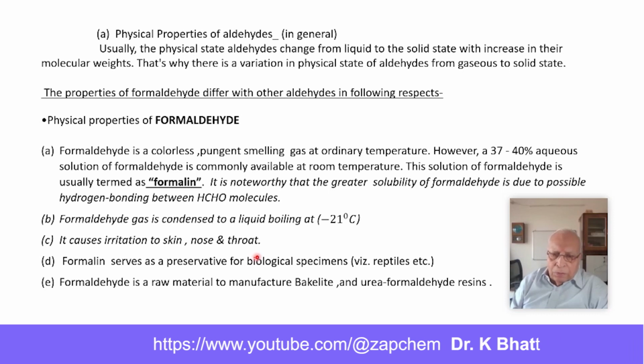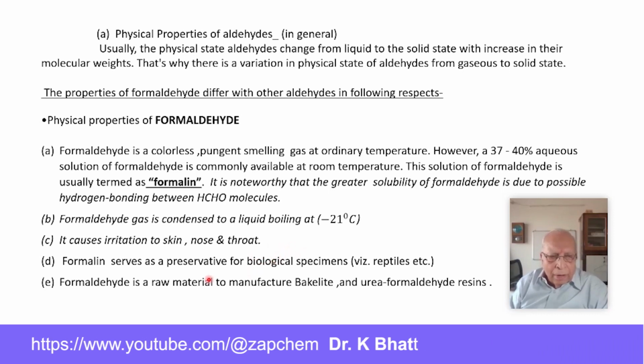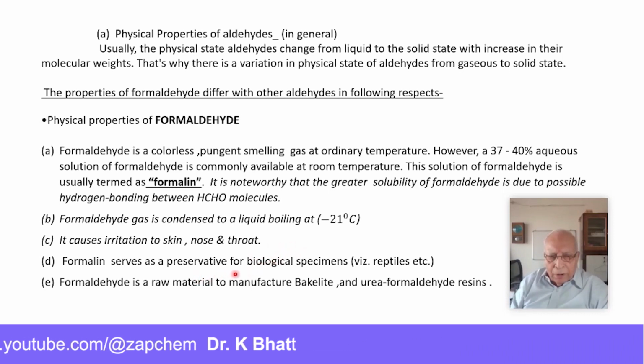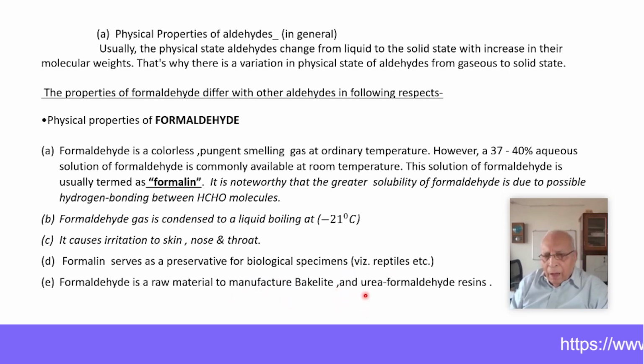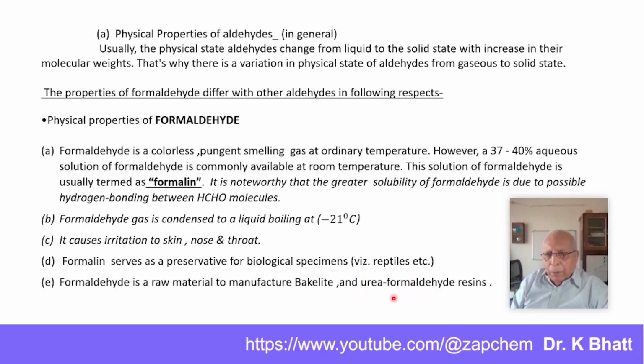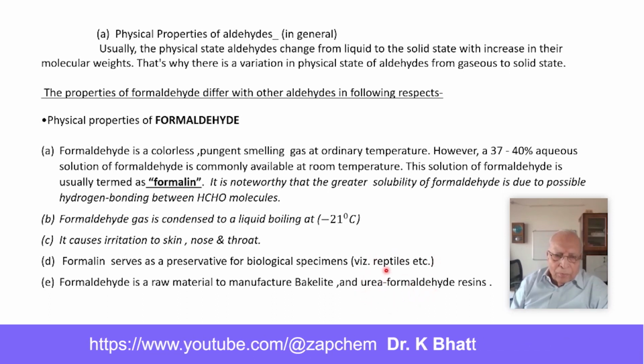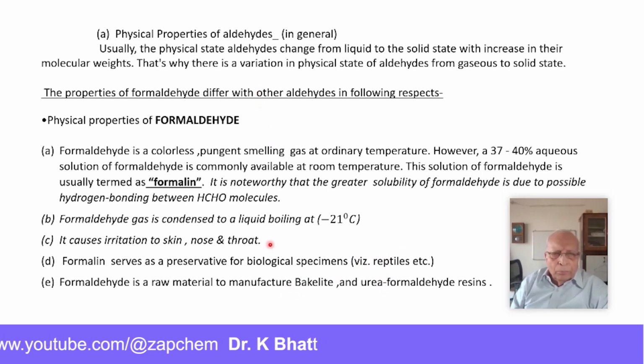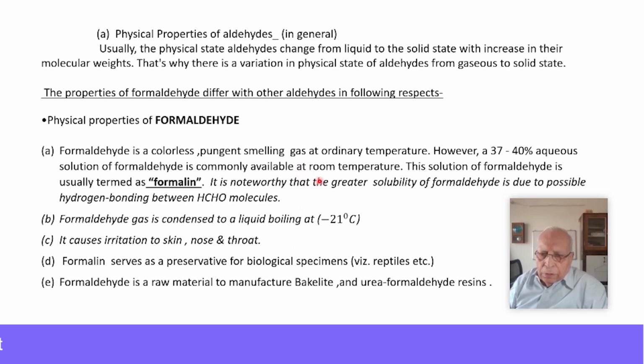A very significant use of it is as a preservative for biological specimens such as reptiles, frogs, etc. Formaldehyde is a raw material for manufacture of bakelite and urea formaldehyde resins from which we can prepare plastics. So these are some abnormal uses and properties of formaldehyde, including the physical properties.